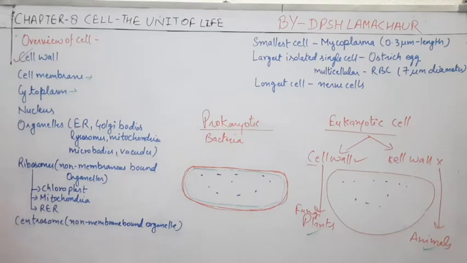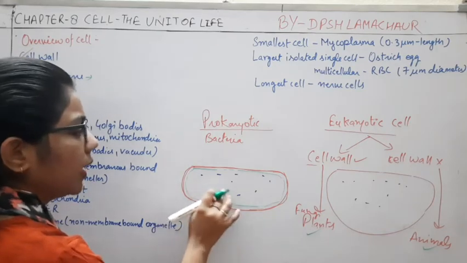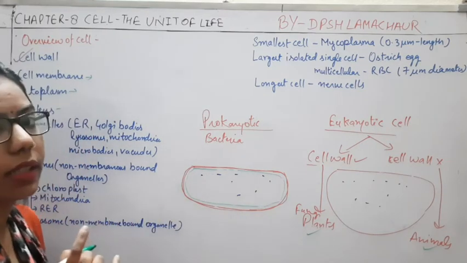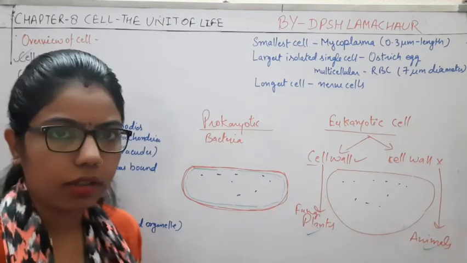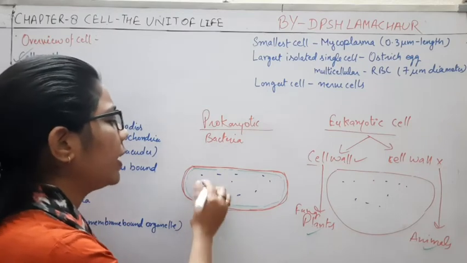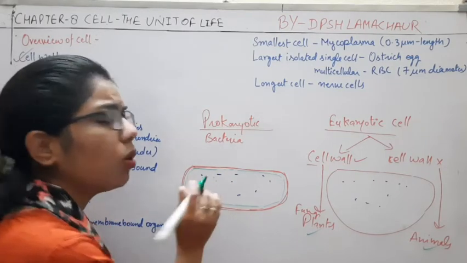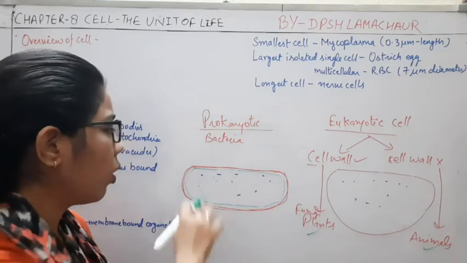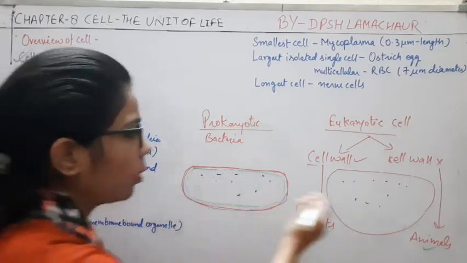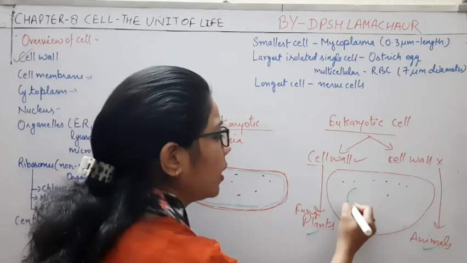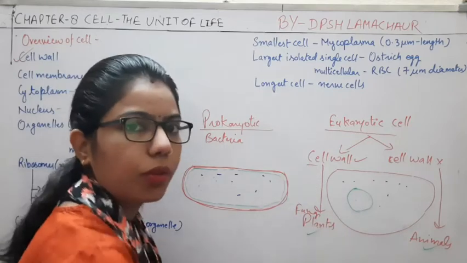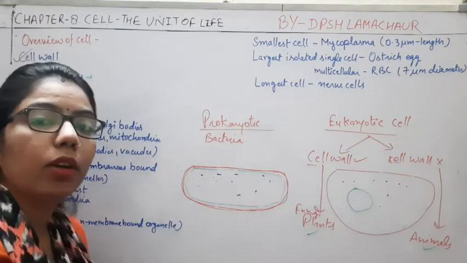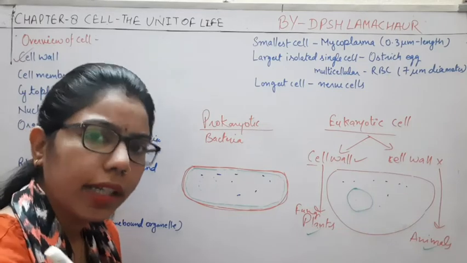Now we come to another one, the nucleus. Inside the cytoplasm, you can see the nucleus. But in the case of prokaryotic cells, the nucleus is not defined. We can only say there is a nucleus-like structure, but not a distinct one. If you talk about eukaryotic cells, there is a properly defined nucleus. So the nucleus is present in eukaryotic cells, while in prokaryotic cells, it is not defined.